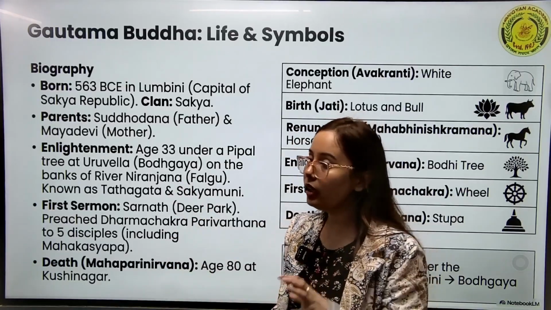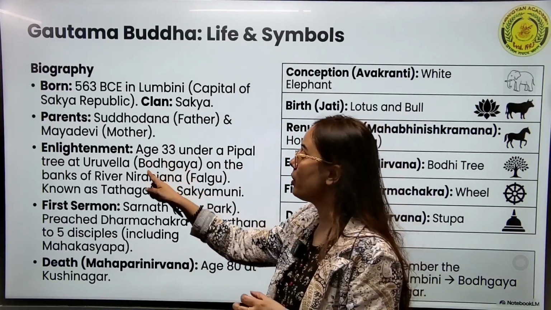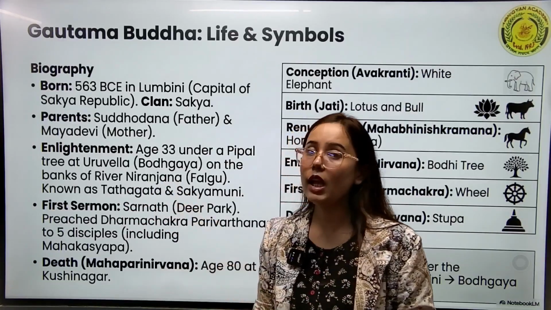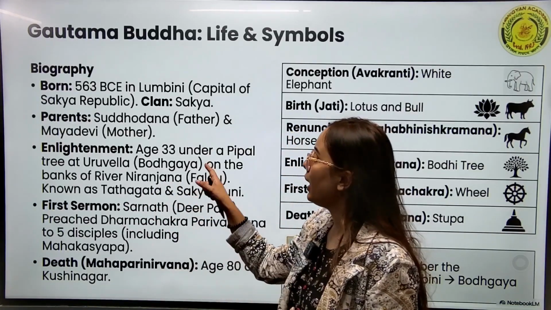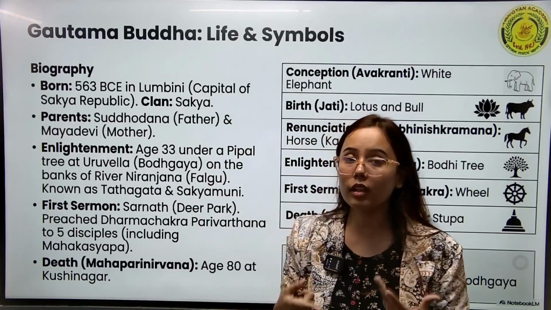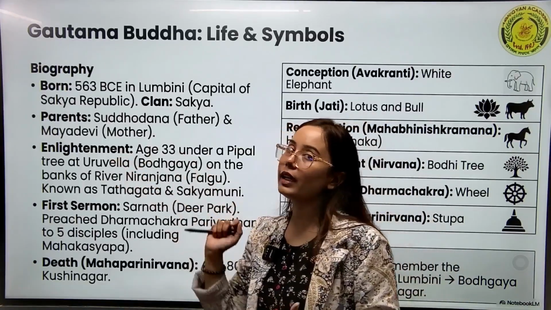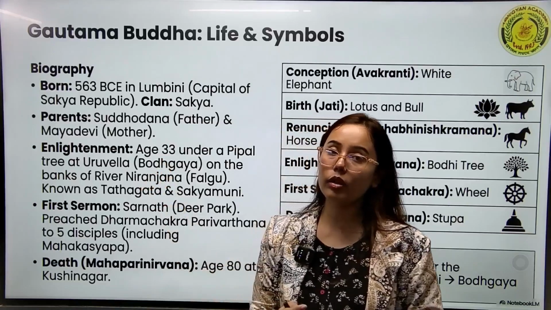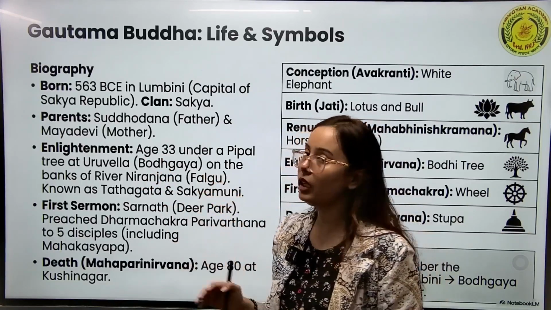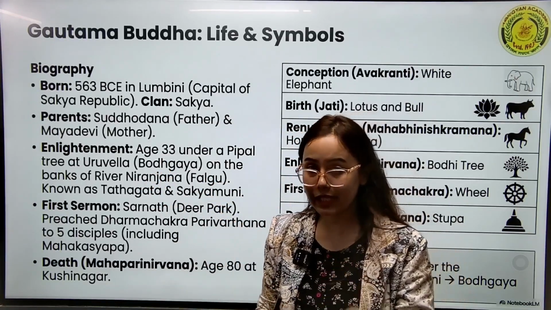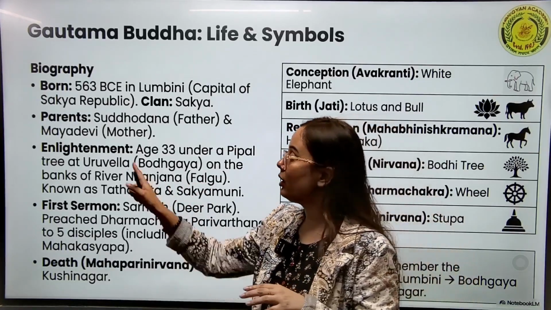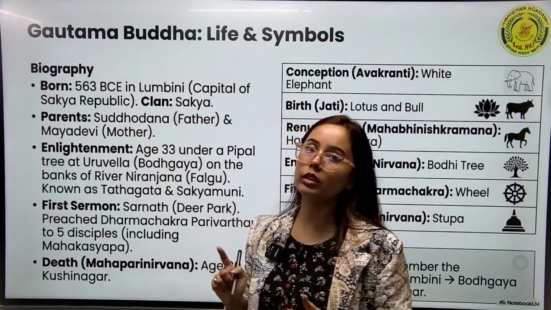He started doing meditation under a peepal tree in a place called Bodh Gaya on the bank of the Falgu river, and in this place, at the age of 33, he attained nirvana, or enlightenment. He attained enlightenment under this peepal tree in Bodh Gaya, which is at present in Bihar. After attaining enlightenment, Gautam was known as Gautam Buddha.